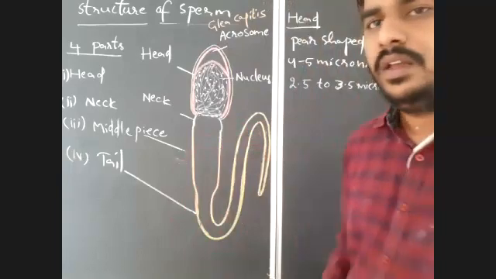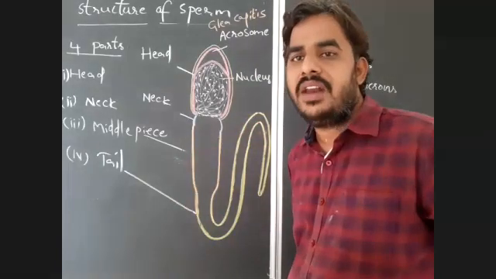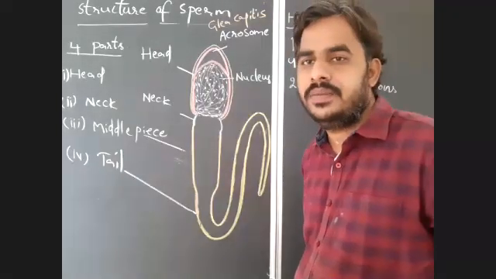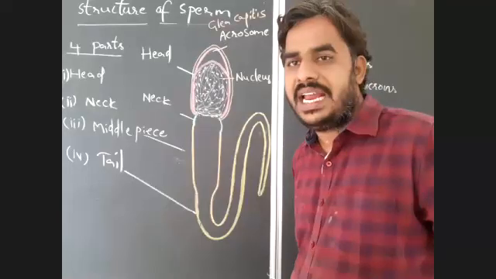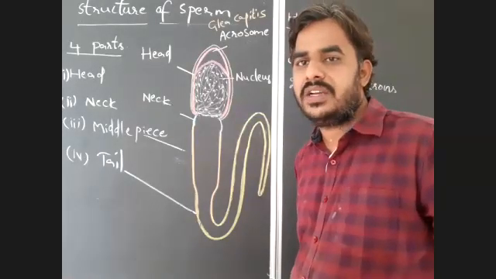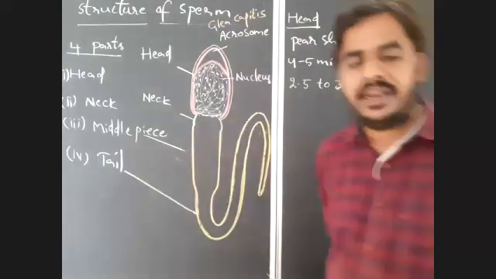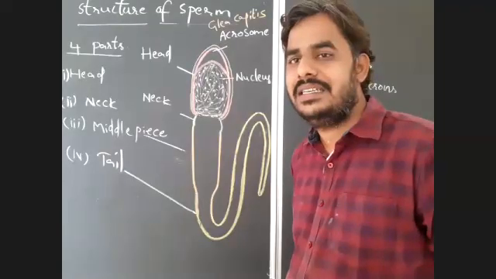The modification of immotile non-functional spermatid into motile and functional sperm is known as spermiogenesis.